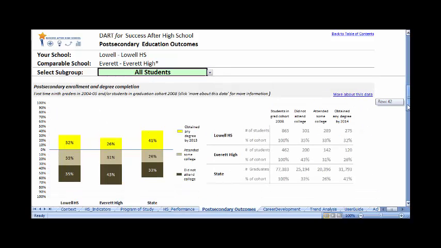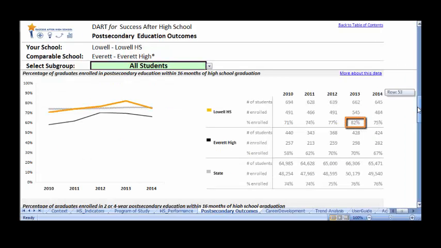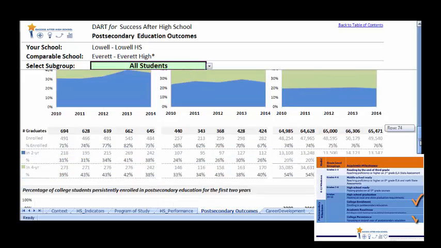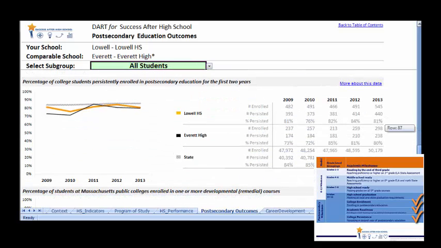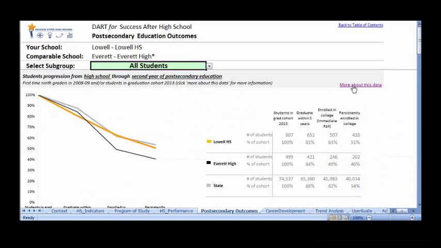The next few charts are annual views, showing the percentage of students who meet postsecondary milestones in any given year. You'll notice that the percentage of college goers shown here is higher than what's shown in the waterfall chart. That's because in this chart, the number of college goers is out of the high school graduates from a given year, while on the waterfall chart, it is out of the total graduation cohort, or students who started 9th grade together. Depending on the context for your school, you may be interested in the college enrollment of your students, the college persistence of your students, or the percentage of students enrolling in one or more developmental or remedial courses. Click on More about this data to find more about the data sources we use.